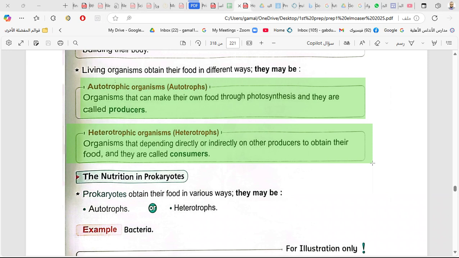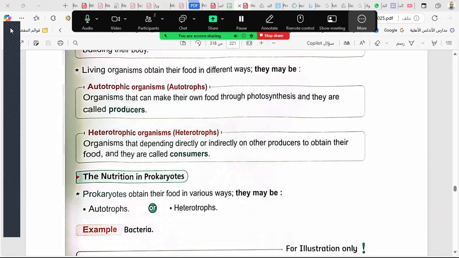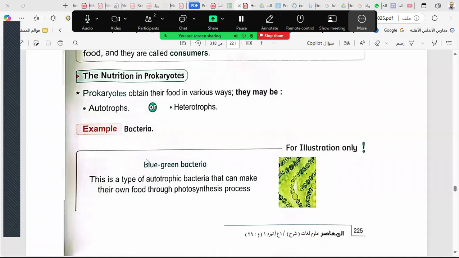What is the difference between prokaryotes and eukaryotes in nutrition? Bacteria, for example. Are bacteria prokaryote or eukaryote? Prokaryote. Yeah, prokaryote.